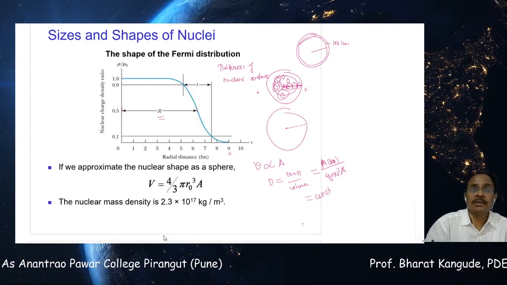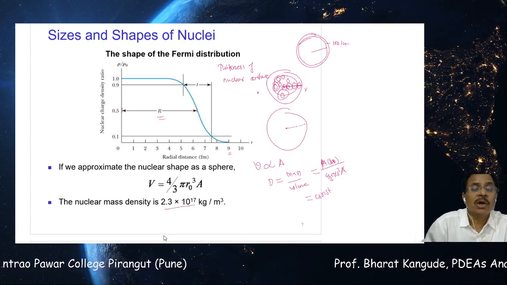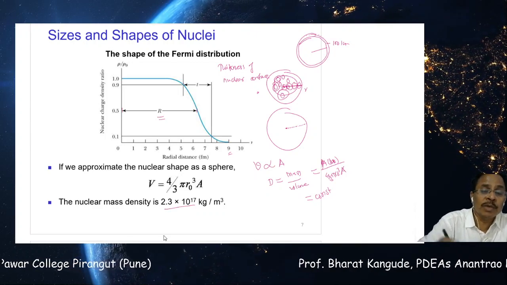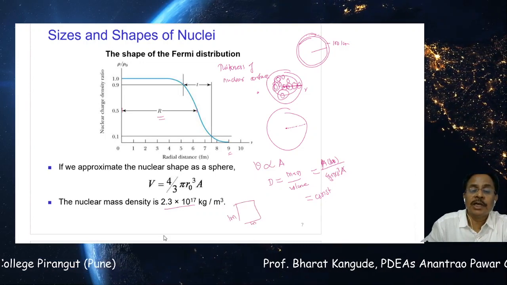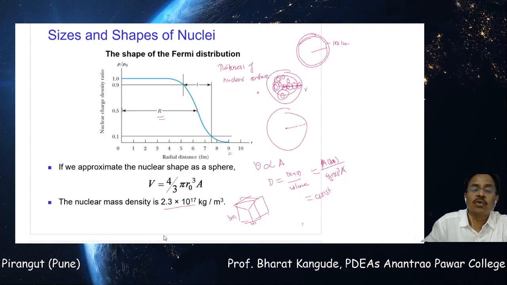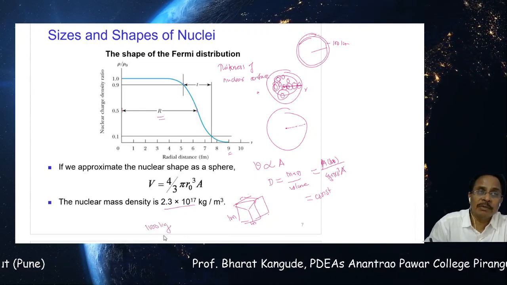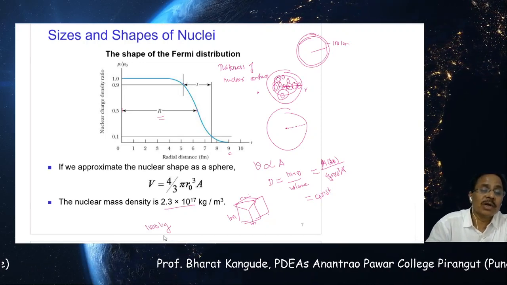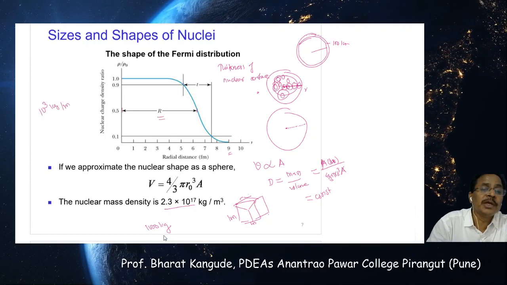If it is calculated, this number is found to be very, very big. That is why the nuclear mass density is found to be almost 2.3 into 10 raised to 17 kilograms per meter cube. Now in comparison to water, take water of 1 meter into 1 meter into 1 meter. If I take this type of cube of water, you will find this water to be around 1000 kilograms. The density of water comes to be only 10 raised to 3 kilograms per meter cube.